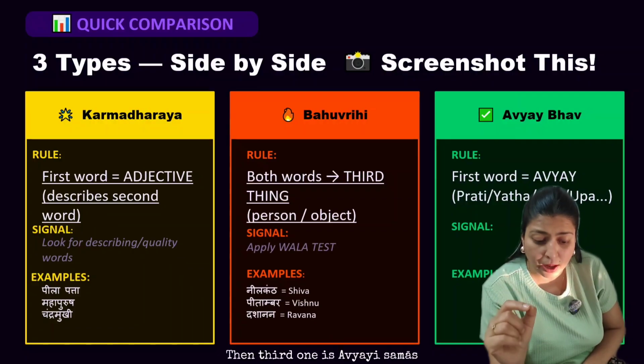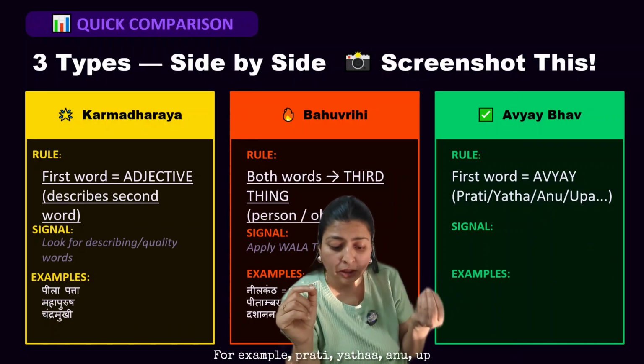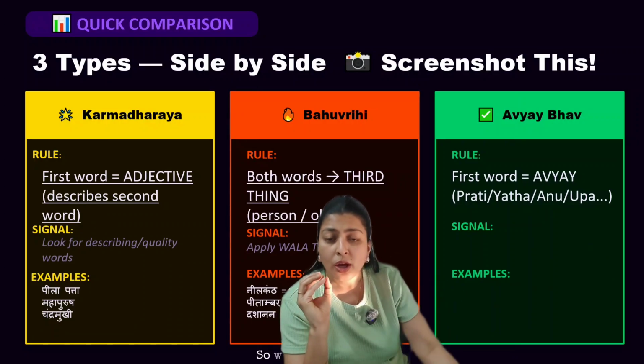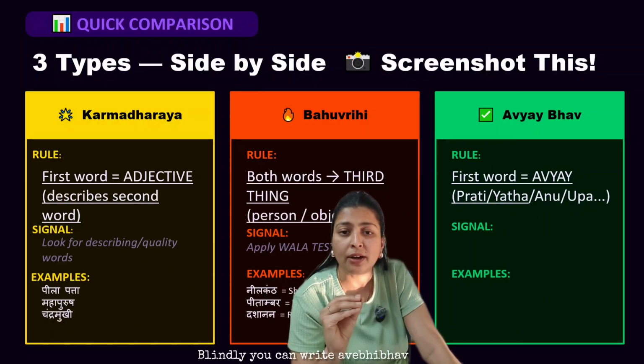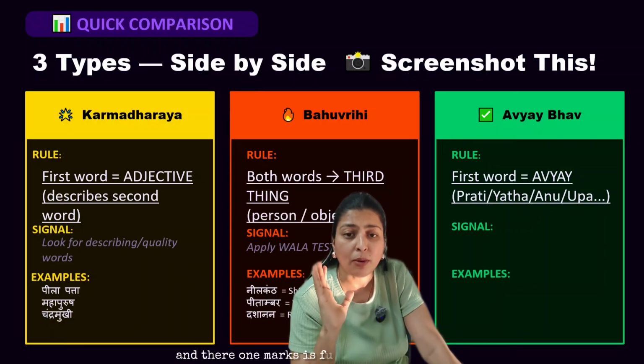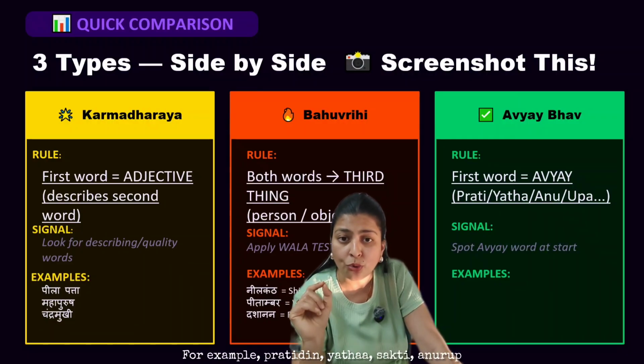Then third one is Avyayibhav Samas. Here the first word always remains avyay. For example, Prati, Yatha, Anu, Up. So what is the signal? What is the rule for this? Spot the avyay words. Blindly you can write Avyayibhav Samas and your 1 mark is fully guaranteed. For example, Pratidin, Yathashakti, Anurup.